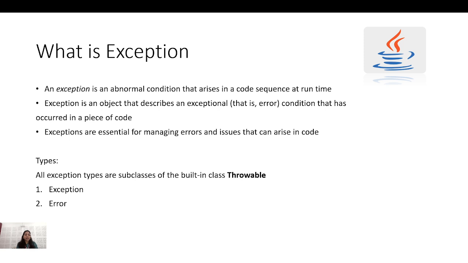exception. Exception is an object that describes the error condition which occurred in a piece of code. Exceptions are essential for managing the errors and issues that can arise in code. I am running my code, but somehow it is not behaving as expected. So, what will exceptions do? By using exception handling, we can manage those errors and issues and can track why the issue occurred or where it occurred.